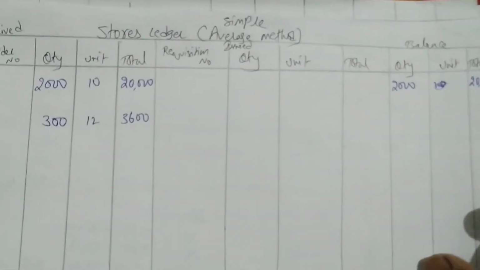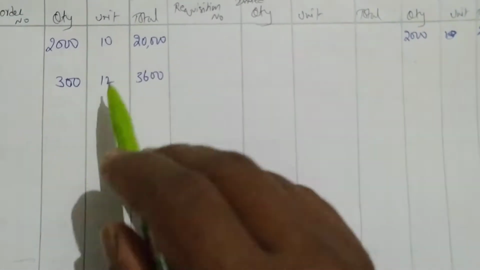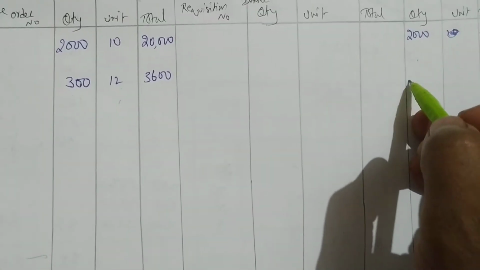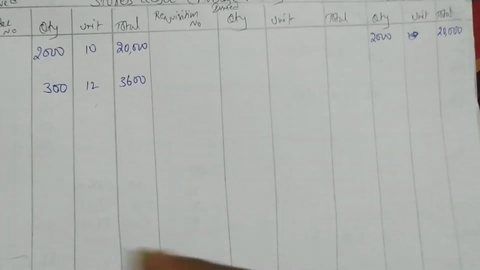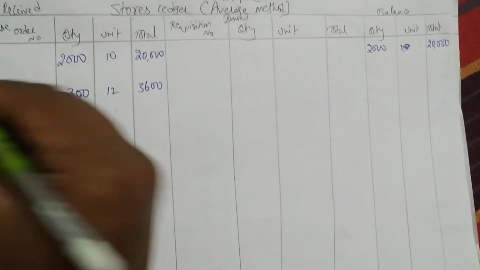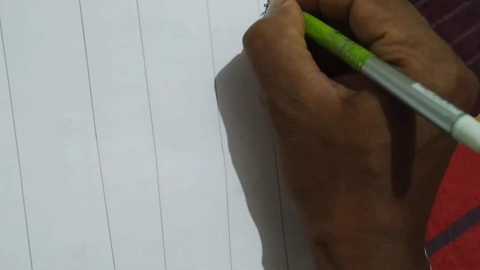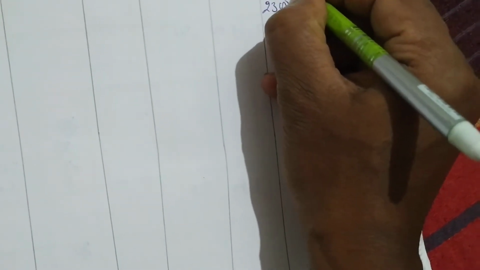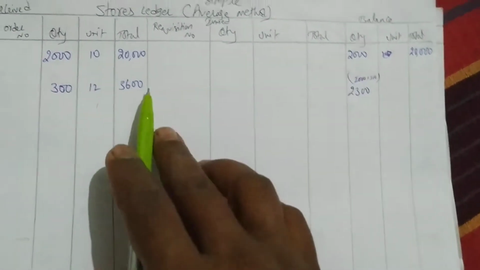Now careful. In simple average, unlike weighted average, we should not write the first balance and then transfer the amount here for the purchase on 6th March. Instead, we have to add the quantity. How much is the quantity? 2000 plus 300, so we write 2300. We add the quantity, and we also add the amount, 20,000 and 3600.